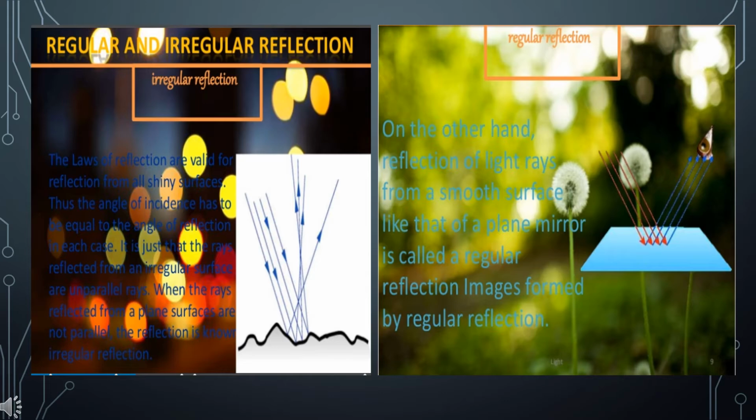Second, irregular reflection. When a parallel beam of light on striking some rough surface is reflected in different directions, such a reflection is called irregular reflection. It is sometimes called diffuse reflection. Diffuse reflection does not give rise to image formation. The diffuse reflection helps to spread the light energy over a vast area and hence helps in general illumination.